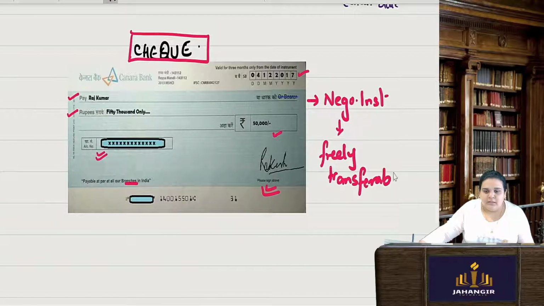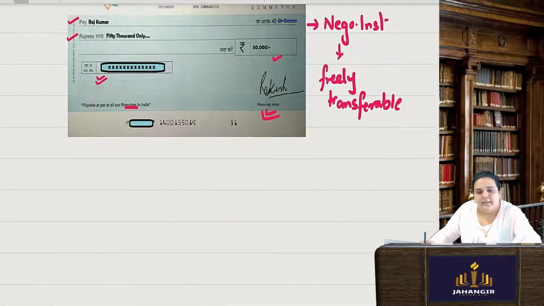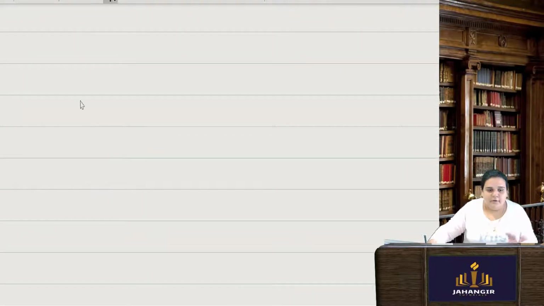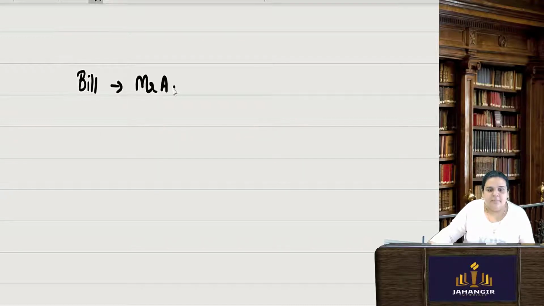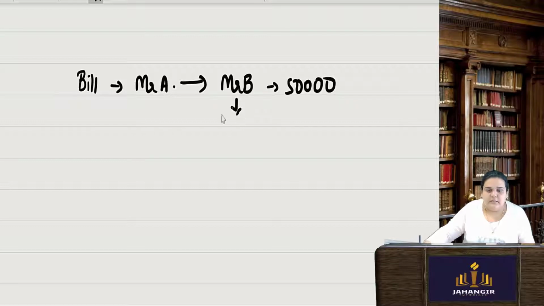Transferable. I can put the name of the person and transfer it, pay to that particular person, and that person can put it in his bank and the amount will get debited from my account and credited in his account. Say there was a bill in the name of Mr. A, who had to pay Mr. B a sum of rupees 50,000. So Mr. B had to collect 50,000, Mr. A had to pay 50,000.